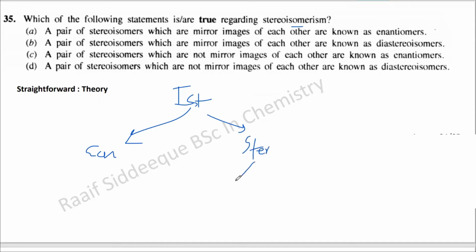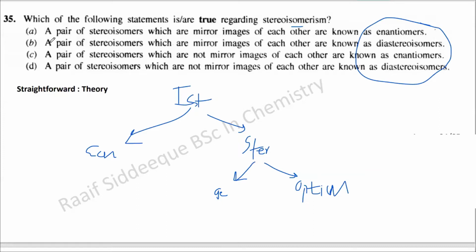So in stereoisomerism, you have cis-trans, which is called geometric isomerism, and then you have chiral, the optical isomerism. So this is normally what we learn. And when you have optical, then you can consider enantiomers and diastereomers. So this question is mainly related to that part.